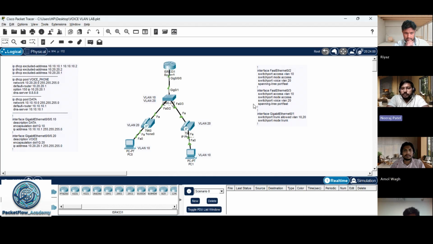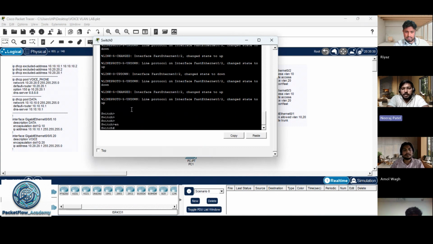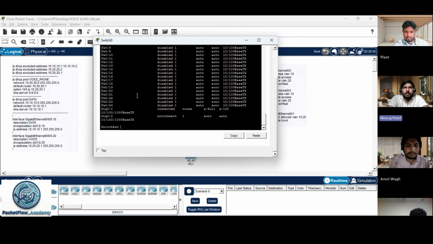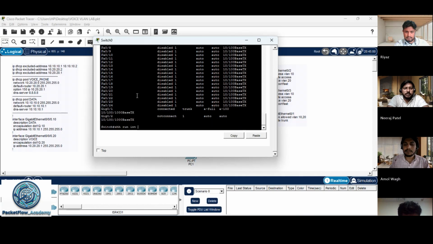Just for clear understanding, we normally configure both the data traffic and the voice traffic on the same interface. We just need to add one more command, which is switchport voice VLAN. Let's run the show running-config for the interface.